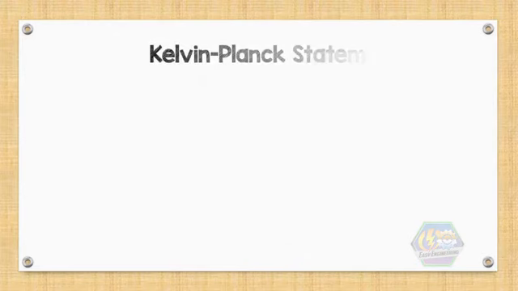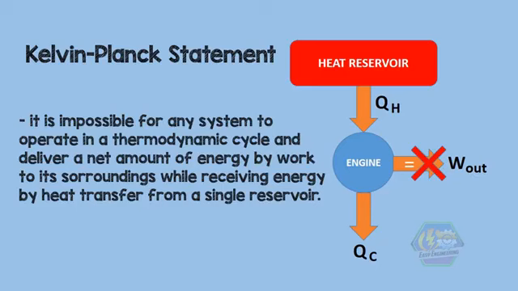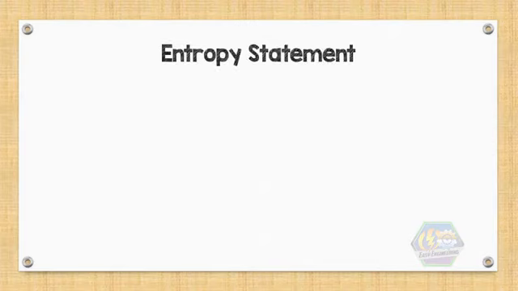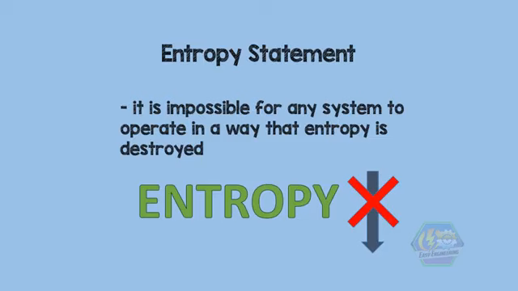Second is the Kelvin-Planck statement. It is impossible for any system to operate in a thermodynamic cycle and deliver a net amount of energy by work to its surroundings while receiving energy by heat transfer from a single reservoir. Third statement is the entropy statement. It is impossible for any system to operate in a way that entropy is destroyed.